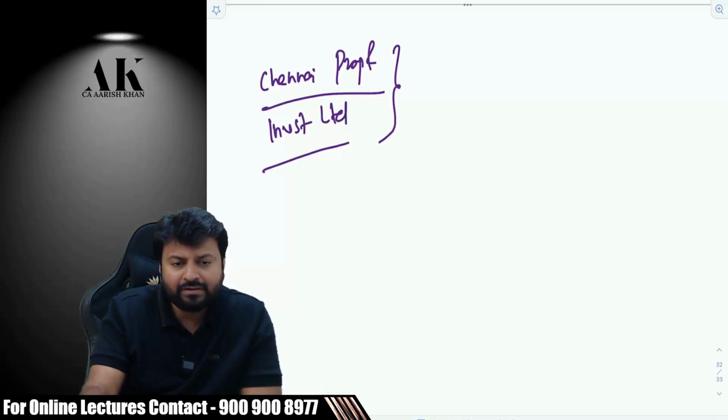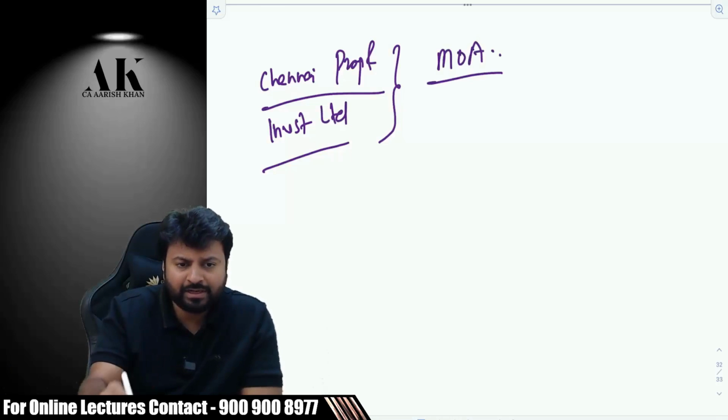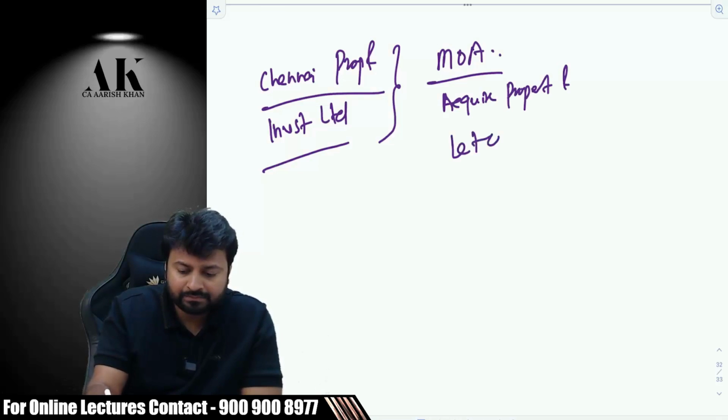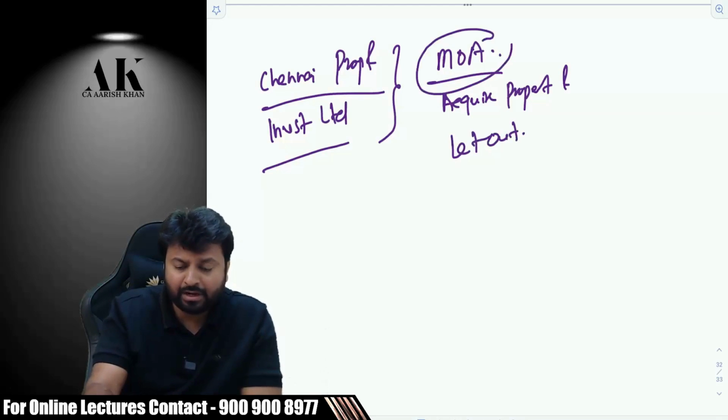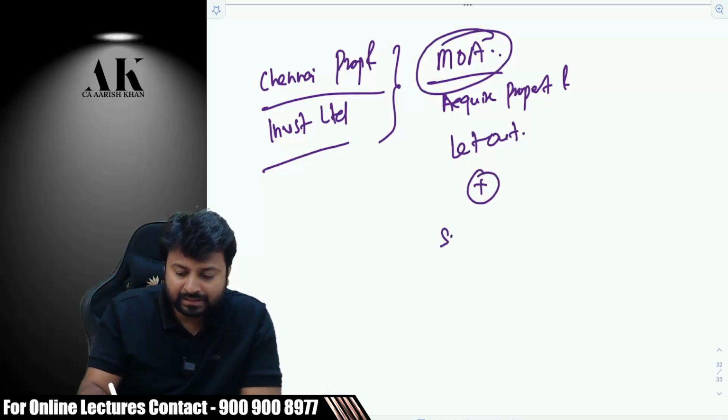The main objective of this company, written in its memorandum of association, was to acquire property and let out. It is written in the object clause. Plus the substantial income was also from letting out.